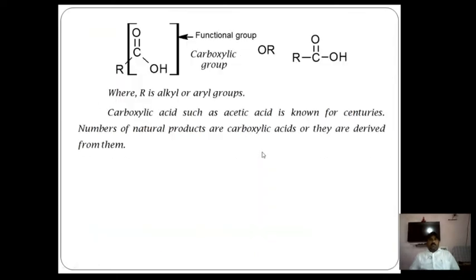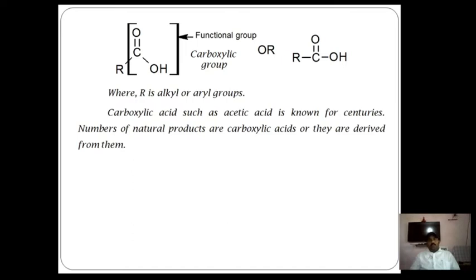Okay. Now, general information about the functional group. This is the functional group of carboxylic acids. This is the carboxylic group. It may be written like this or like this, or sometimes RCOOH. Here R is nothing but an alkyl or aryl group. It may be an alkyl group or aryl group, or in the first example, it acts as a hydrogen. Now carboxylic acids such as acetic acid are known since centuries.